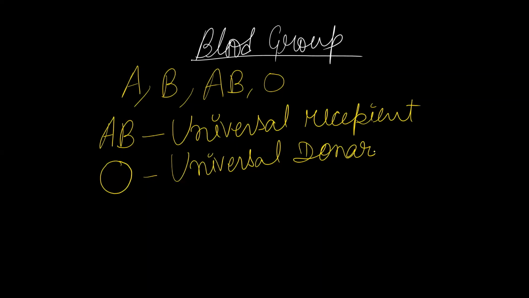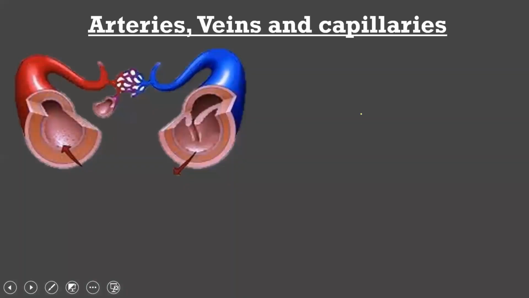Now, let us talk about the second part of your circulatory system, the blood vessels. Our body is not simply filled with blood. The blood is circulating, moving inside some blood vessels or pipes.